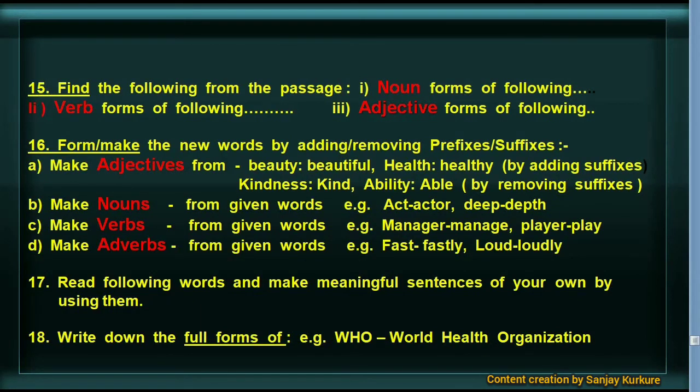Number 1. Noun forms of the following words. Verb forms of the following words. Adjective forms of the following words. Form or make new words by adding prefixes, suffixes, etc. Another type is form or make new words by removing prefixes, suffixes, etc. The examples are given here.